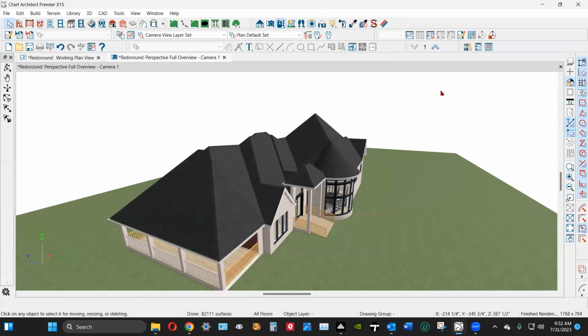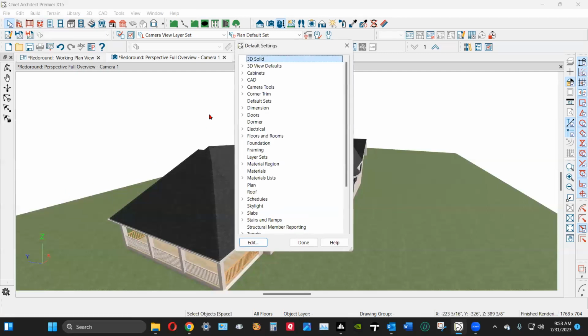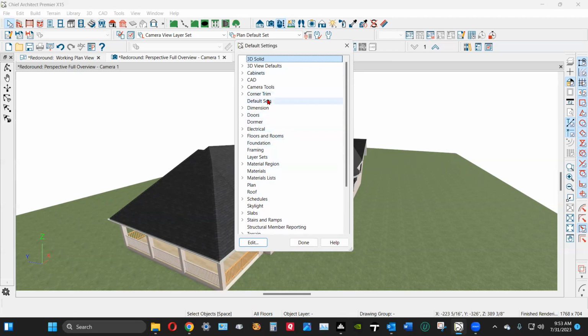Okay. Well, this ought to be enough to help you a little bit. In terms of a new user, what you need to be learning is where the commands are. And for a particular project, you need to start with edit default settings. Oh, this is the edit default settings. And then all the categories that are germane to a project, got to set those up.